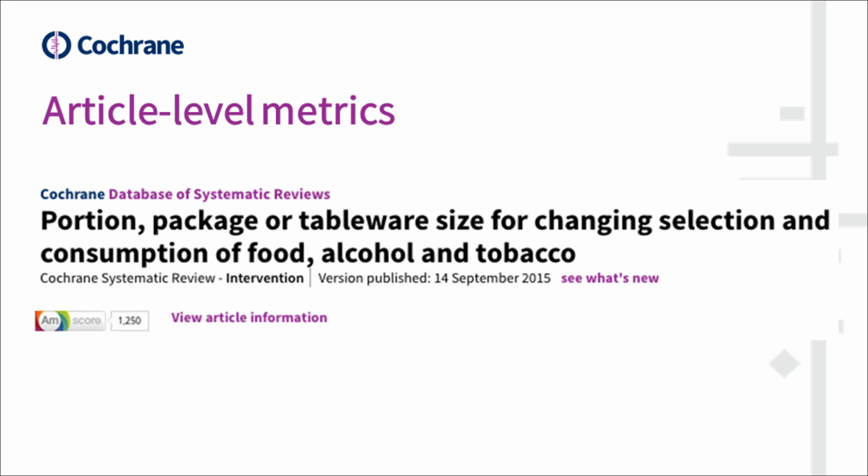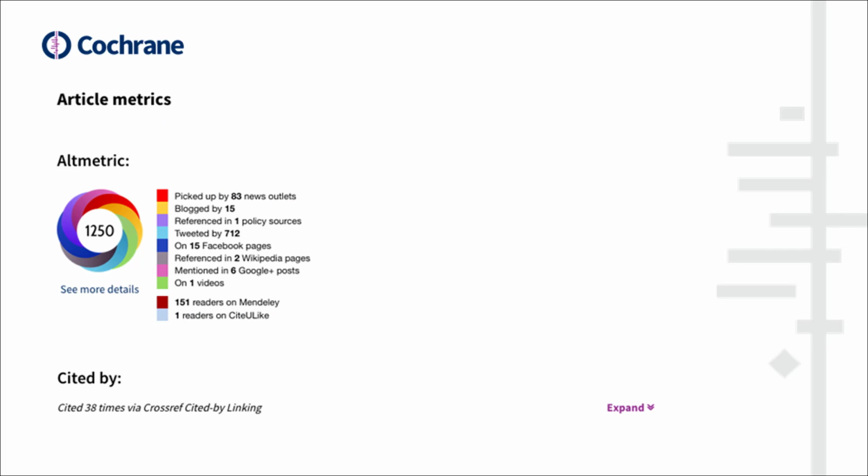Article level metrics can contribute to an understanding of how a particular version of a Cochrane review is used and shared. There are two main types of information: citations and attention. The Altmetric attention score measures the attention that a Cochrane review is receiving via social media, blogs, policy documents, Wikipedia, and other sources. You can see the Altmetric attention score at the top of every Cochrane review. And if you click on View Article Information, you will see more details about the sources underlying the Altmetric score.